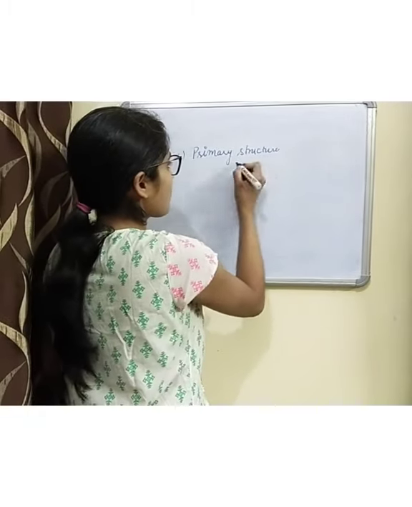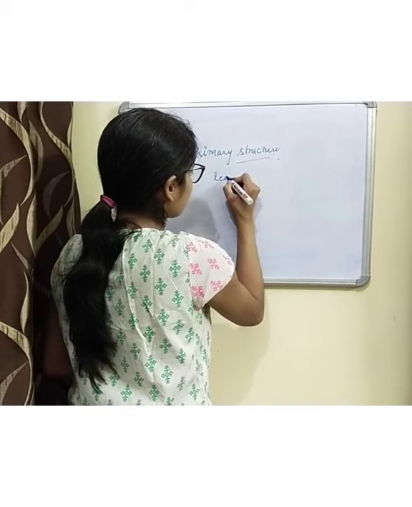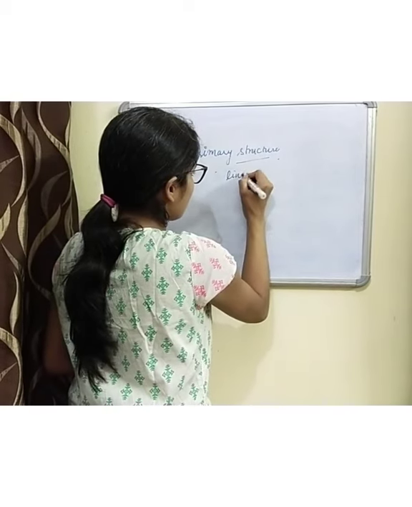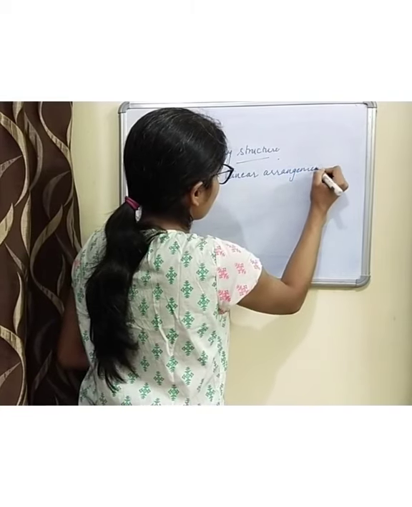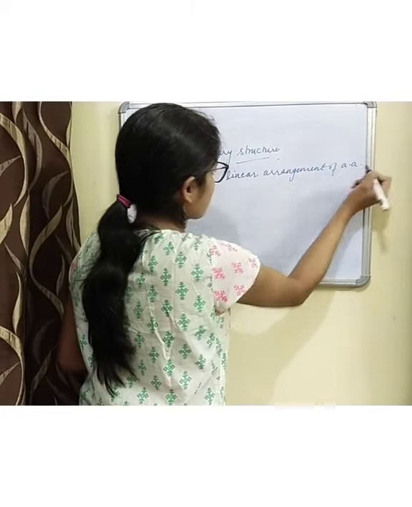So primary structure is the linear arrangement of amino acid residues.